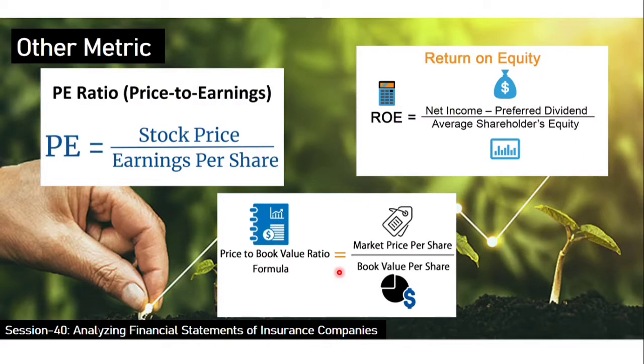Now, typically for an insurance company, another ratio to look at is obviously the PE ratio, which is prima facie what you can use for looking at the valuations. At least in the Indian market, the PE valuations for insurance companies are not that cheap because there are only a few listed insurance companies available in the market.